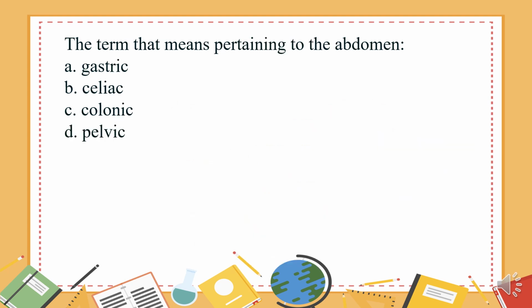The term that means pertaining to the abdomen. A. Gastric. B. Celiac. C. Colonic. D. Pelvic. The answer is B.